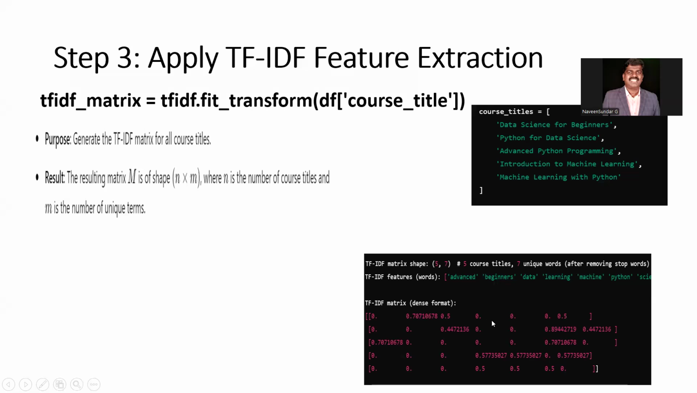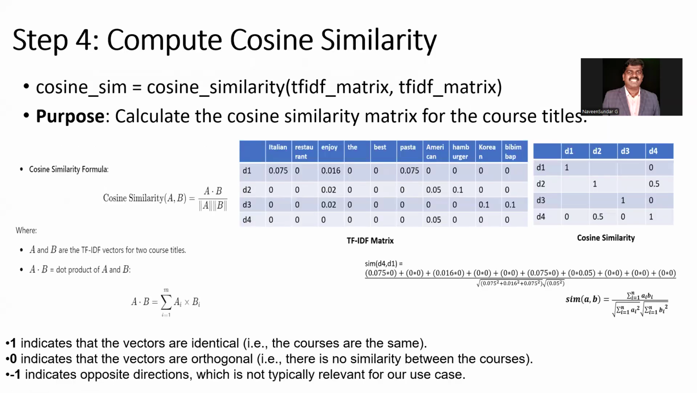And these are all the words we are finding. We put in this formula and find the number of occurrences of that particular word in the particular title. That is how we form this particular matrix. After forming this matrix, step 4 is cosine similarity.